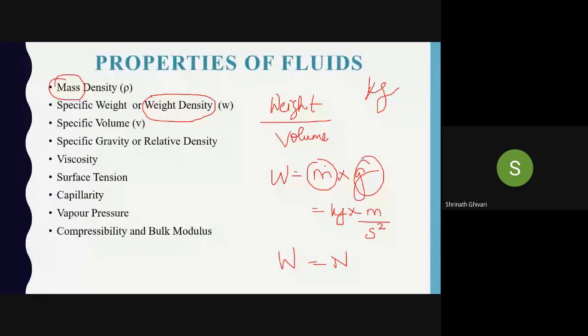Very good. Why? Because the weight is changing because of acceleration due to gravity. Here on Earth, the acceleration due to gravity is different; on Moon, it is different. Therefore, my weight will change, but my mass will remain same. But in general, the unit of weight is what? Newton. Remember this, the unit of weight is Newton, not kg.